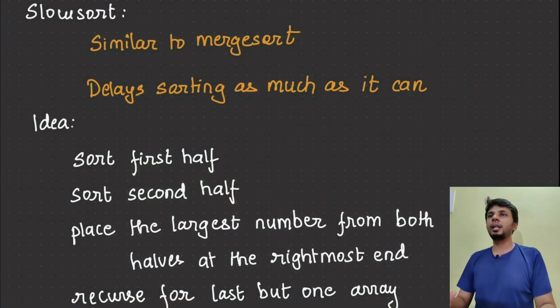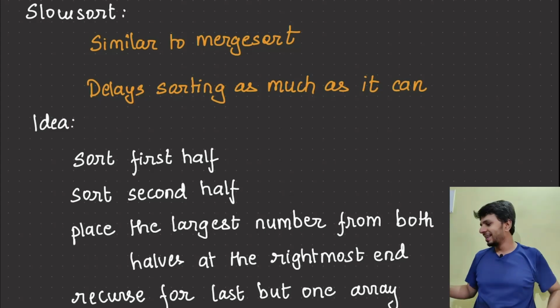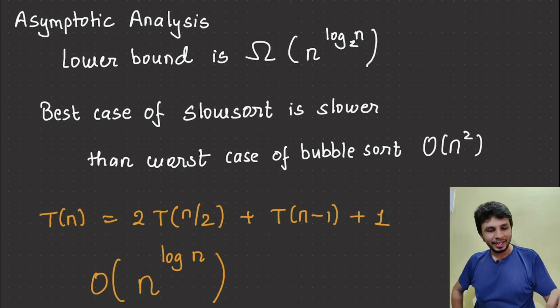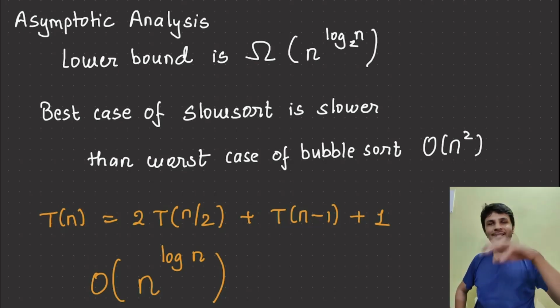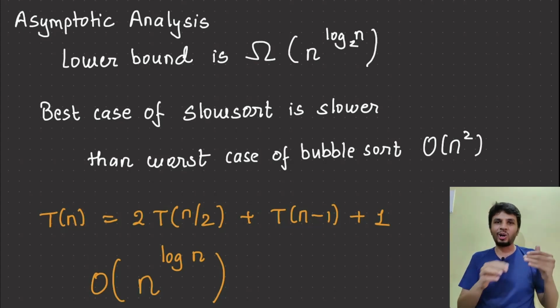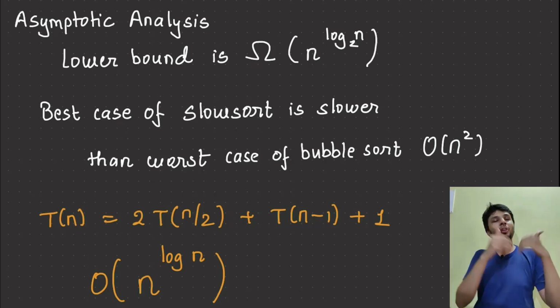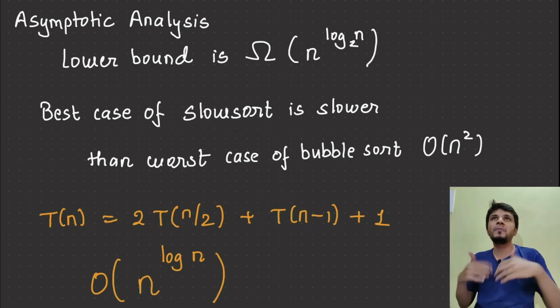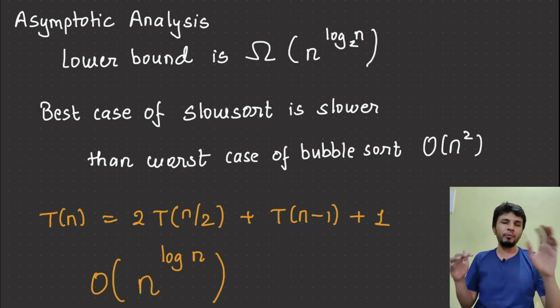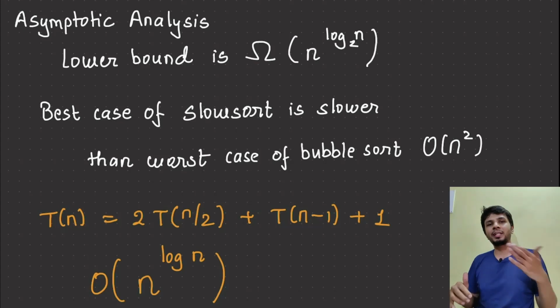And why is it really that bad? Because if we do an asymptotic analysis of it, we know that merge sort complexity is n log n, right? The asymptotic analysis of slow sort says that its lower bound is n raised to log n. So for a sufficiently large n, the best case of slow sort would be worse than the worst case of bubble sort, like worse than n square, because the complexity is n raised to log n.